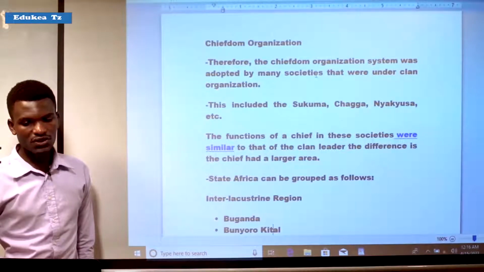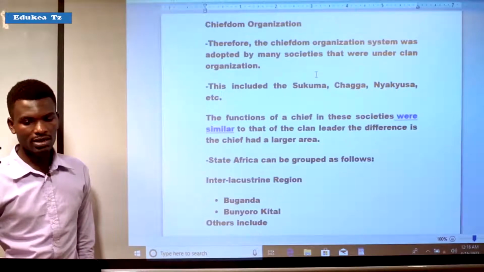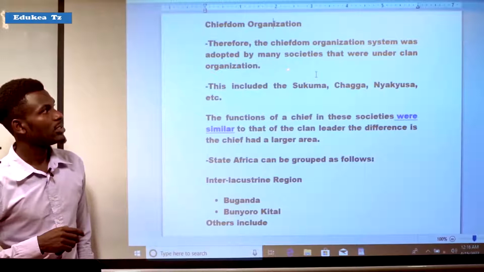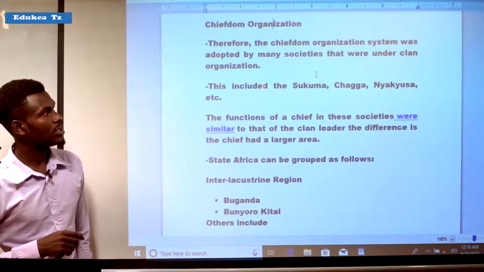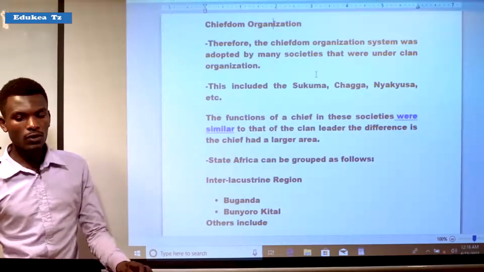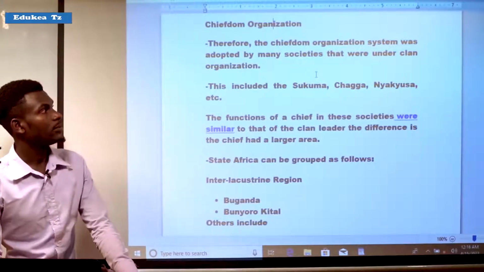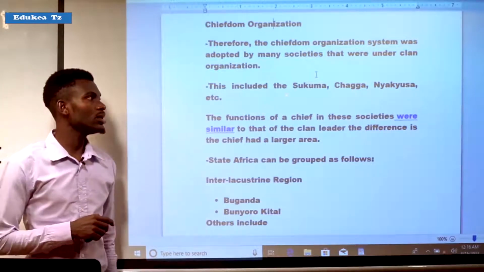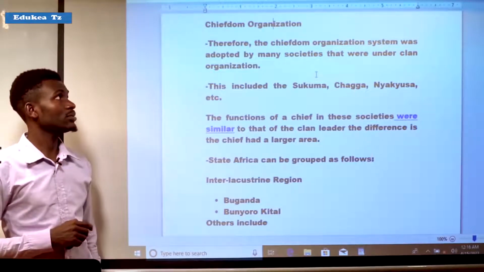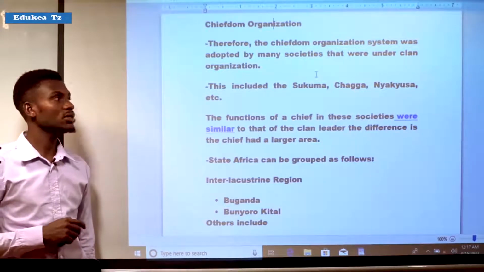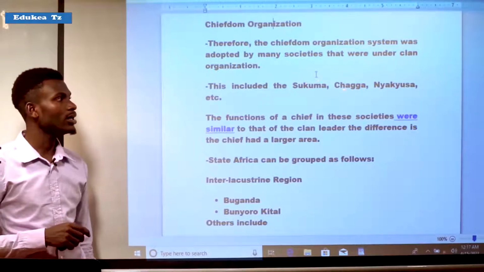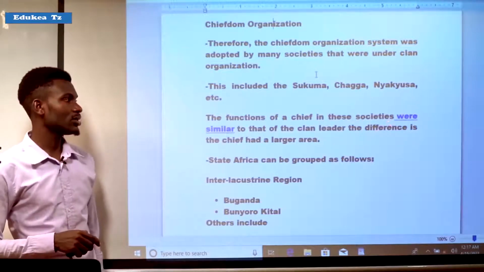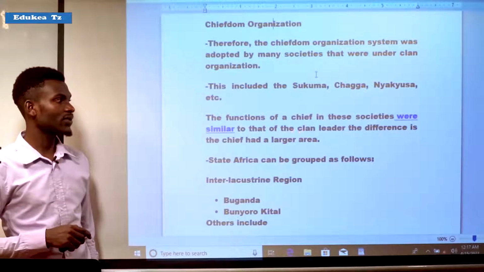Let us see chiefdom organization. The chiefdom organization system was adopted by societies that were under clan organization. These include the Sukuma, Chaga, Nyakyusa, etc. The functions of a chief in these societies were similar to those of the clan leader.